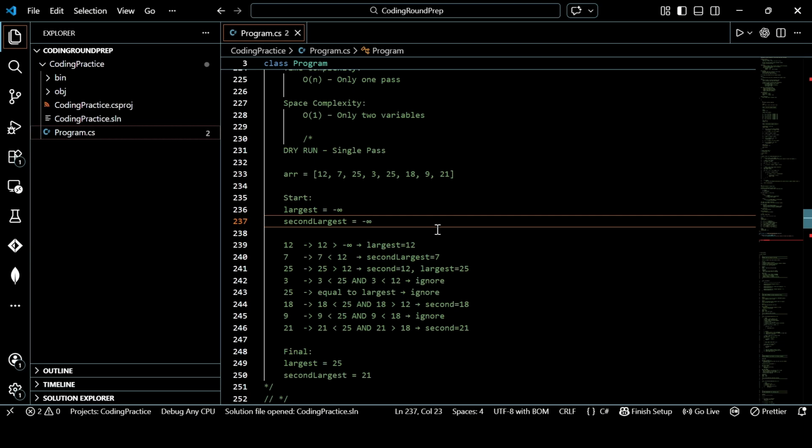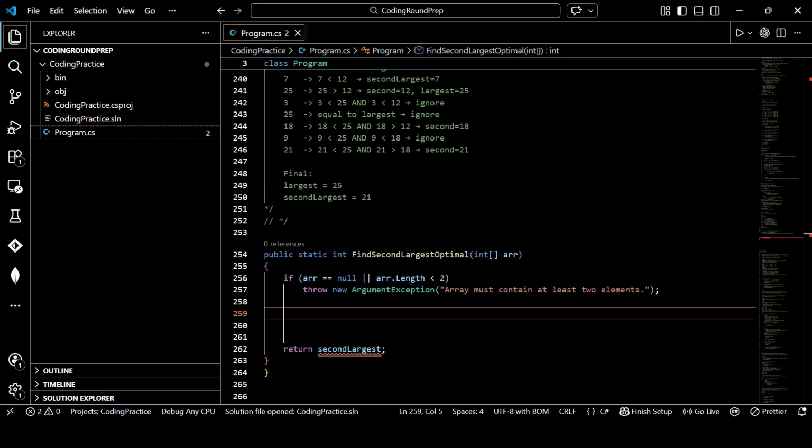And when we reach 7 at index 1, then we will check if 7 is greater than 12. The largest value will remain as it is since 7 is not greater than 12, but second largest will be given the value which we found at the first index, since it was negative, right? When we reach here, we will again check if 25 is greater than 12, which currently is the largest one, which we find to be true. Then the largest will become 25 and second largest will start representing 12.